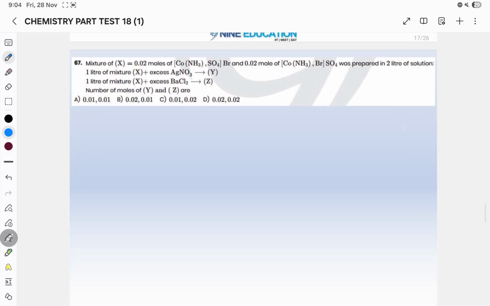Now question number 67. It is saying a mixture of 0.02 moles of the first complex and 0.02 mole of the second complex was prepared in 2 liter solution. So 0.01 mole of first complex and 0.01 mole of second complex per liter.